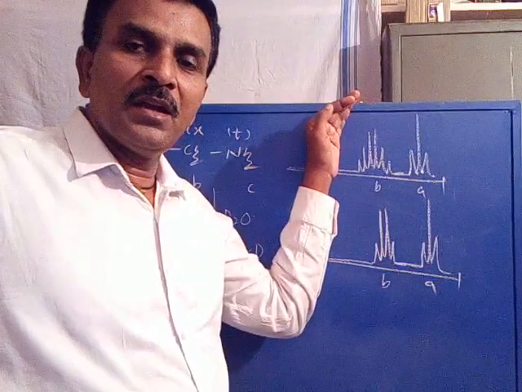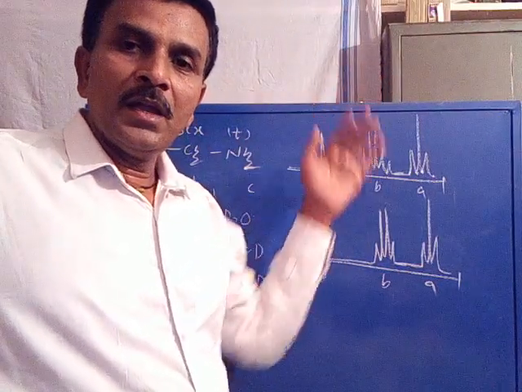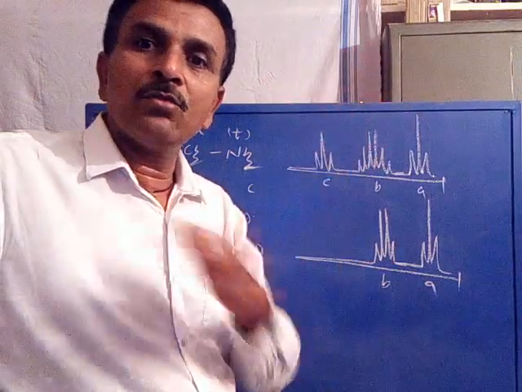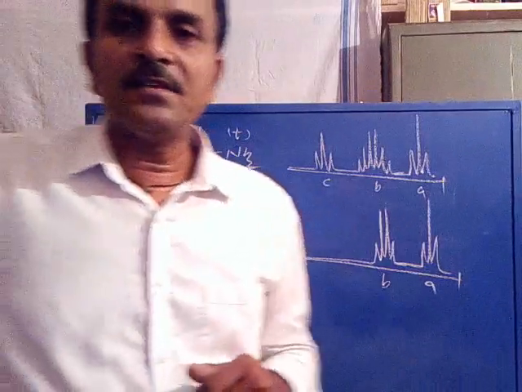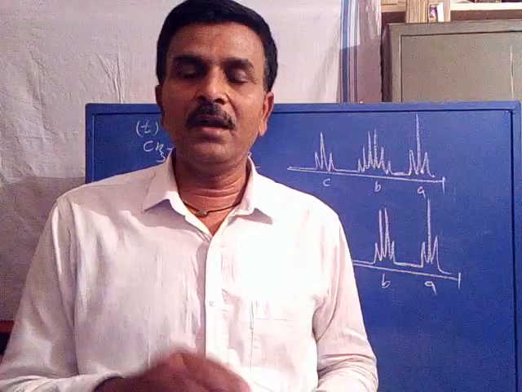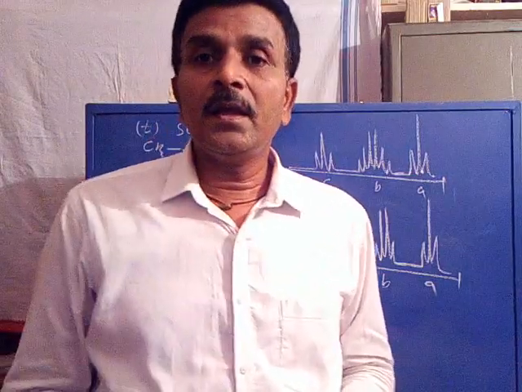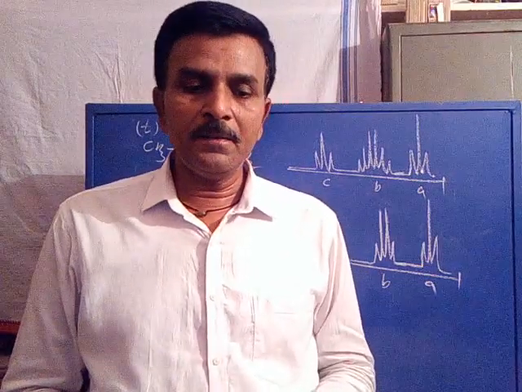If more signals appear, there is a possibility of complexity in the NMR. If fewer signals appear, the complexity is reduced. So this is about the deuterium exchange technique. With this, all the techniques were covered. So with this, the topic of simplification of complex NMR spectra is completed.